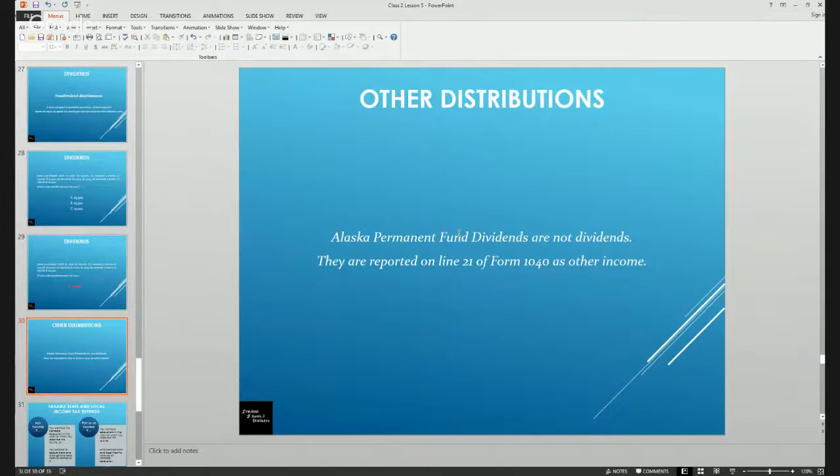Another distribution that we're going to cover, because it's kind of one of those bizarre tax topics, is the Alaska Permanent Fund Dividends. This is basically like a reverse income tax where the citizens of Alaska are actually paid by the state a stipend amount or a dividend amount relevant to the oil pipeline and other natural resources in Alaska. So Alaska happens to be one of the only states that provides their constituency with actual cash for living there.